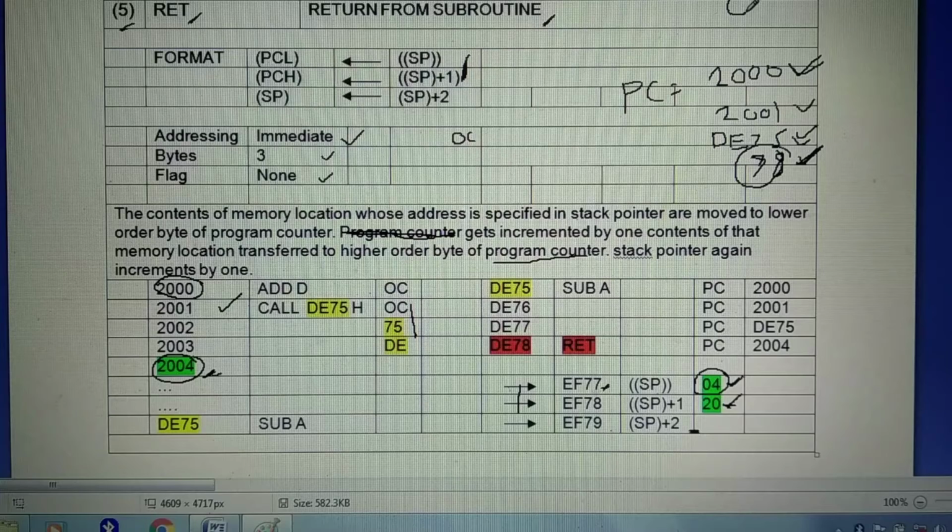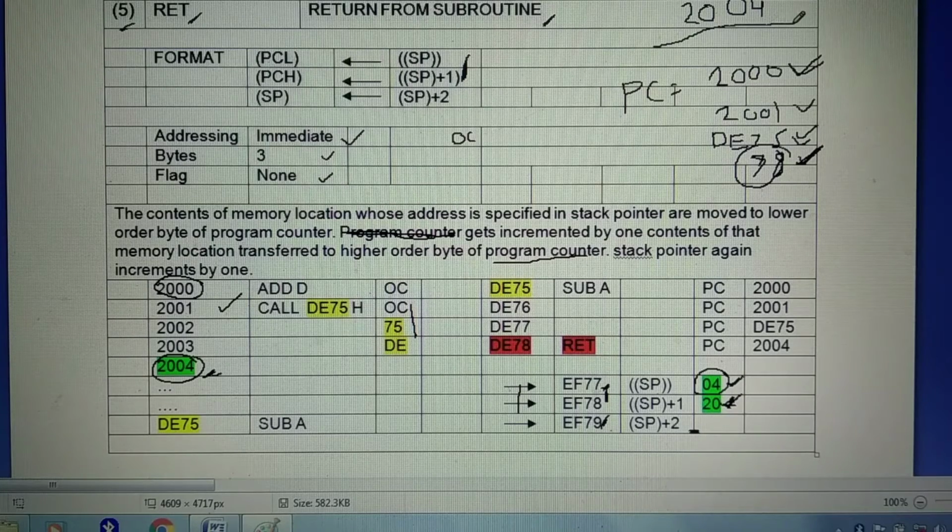That means PCL becomes 04. Stack pointer increments by 1, it becomes EF78, and whatever number is there at that memory location, in this case 20 is there, it goes to program counter high. Again stack pointer increments by 1, it becomes EF79.